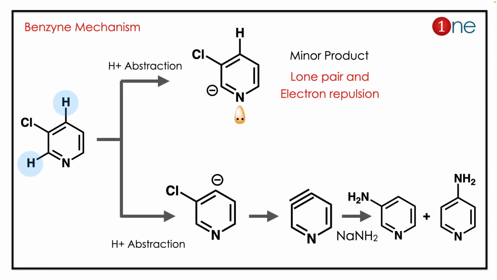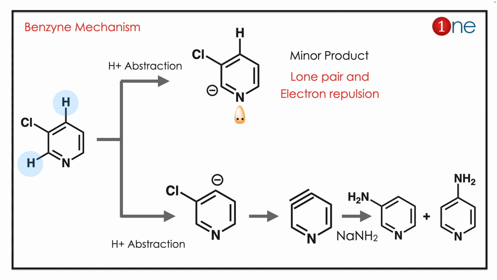The answer is easy if you know the benzyne mechanism completely. Here, in the benzyne formation, two possibilities are there. The proton abstraction can be near to nitrogen or next to nitrogen, which is on the second and fourth position. If you abstract the second position proton, you have a minus charge near the lone pair.